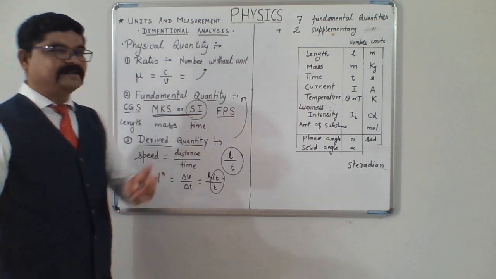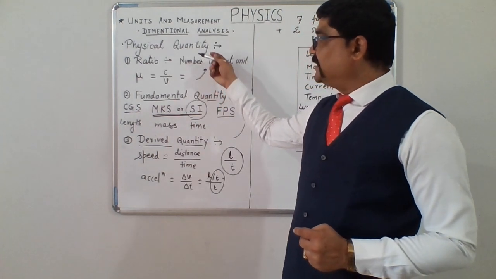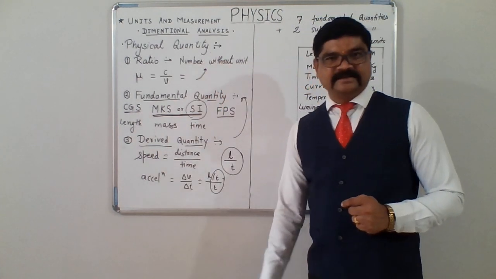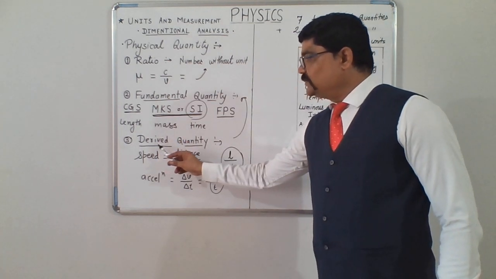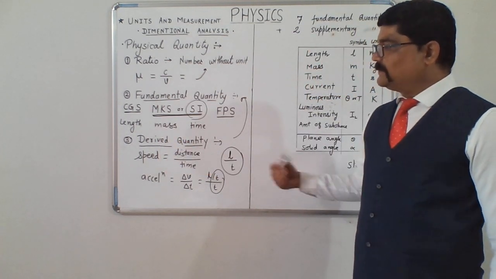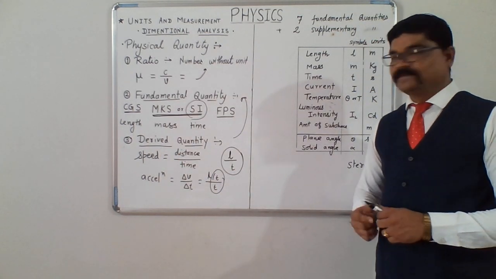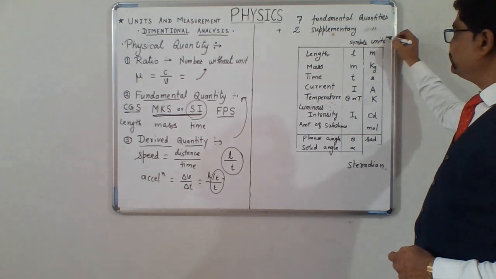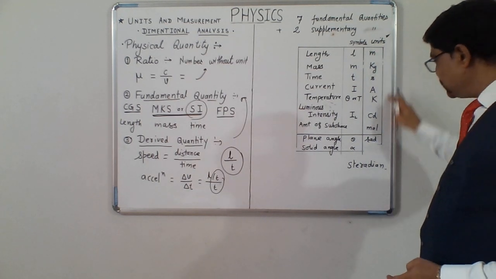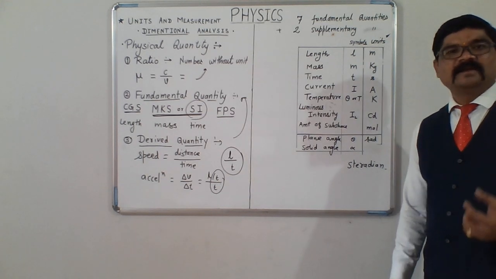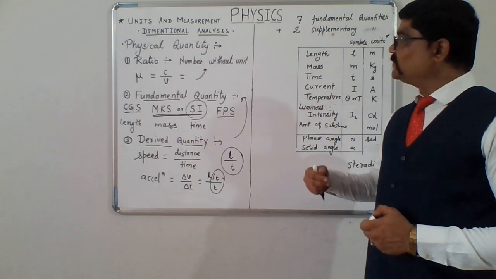So these are the 3 types of physical quantities that we have studied. Also, those units which represent derived quantities will be called derived units. In the earlier case, we called them fundamental units or base units. Those units which depend on fundamental units will be called the derived units. So we will come across one after the other.